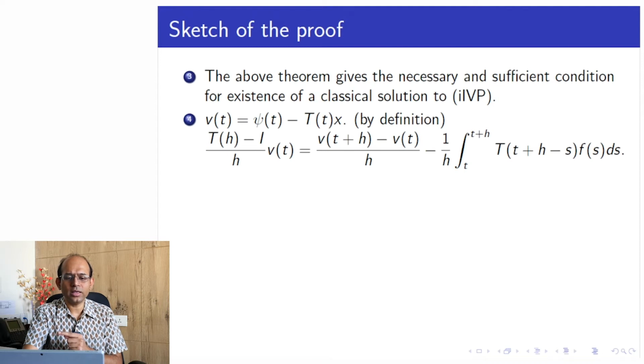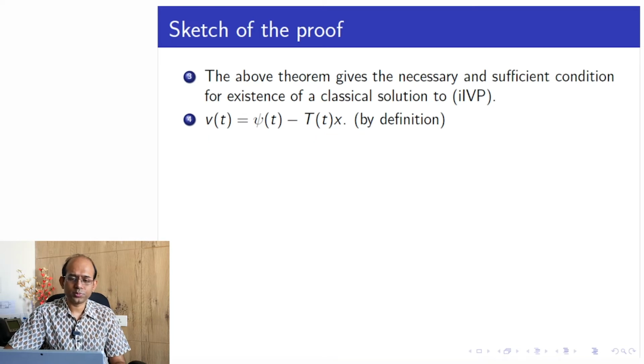Now, if I operate T of h on this integral, since it is a bounded linear operator, and inside the integrand we also have L1 functions, we can put this T of h inside the integration, and then inside the integration we already have T of t minus s, and this T of h together. Using the semigroup property, we are going to get T of h plus t minus s.